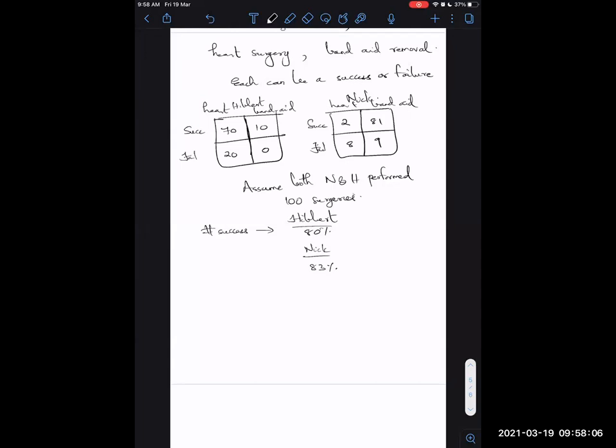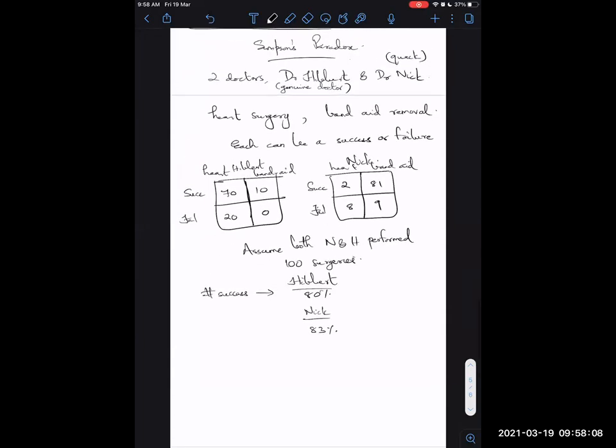So this is a paradox. This is why it's called Simpson's paradox. When you look from outside in the Simpsons world, Dr. Nick appears to be the better guy because he has an 83% success rate, whereas Hibbert only has an 80% success rate. And you can modify these numbers to make Hibbert look as bad as possible. Nick will have 83%, and you can change these numbers and see that Hibbert has, say, a 70% probability of success.